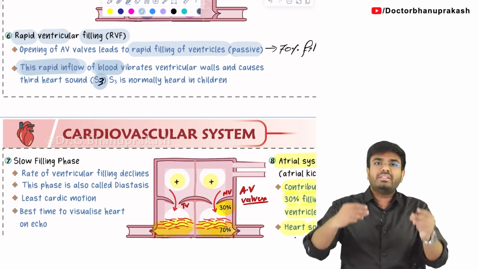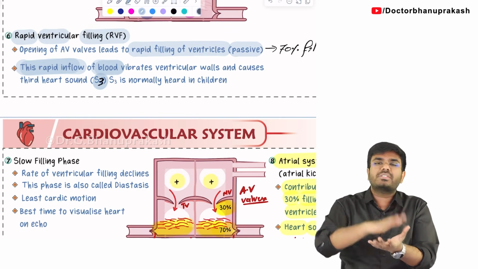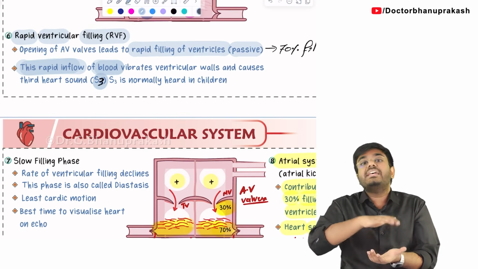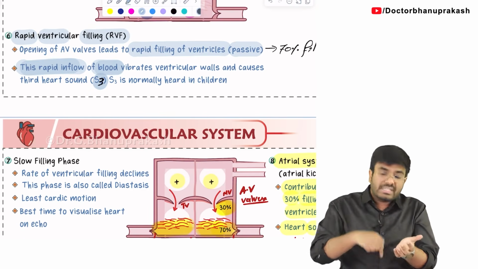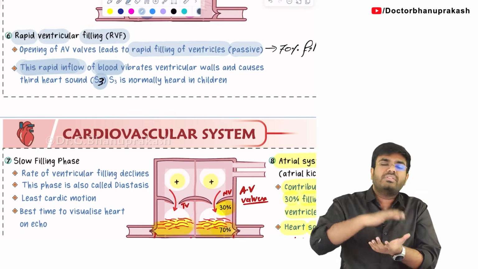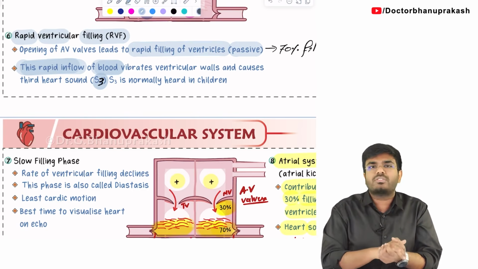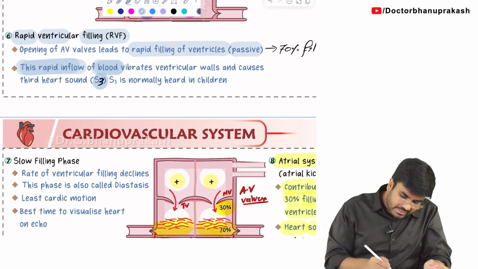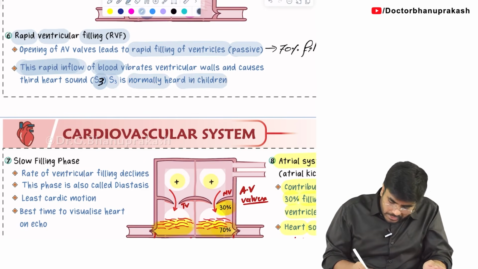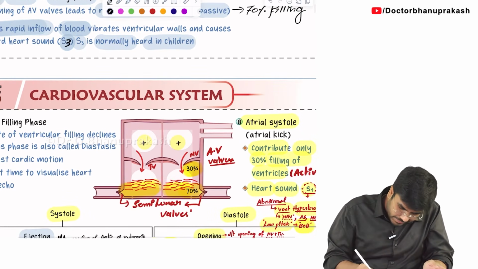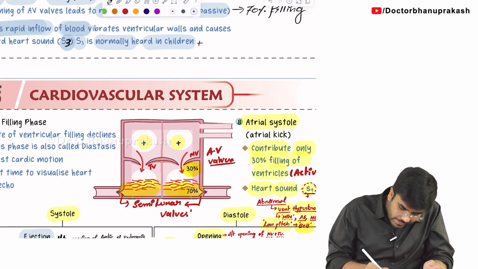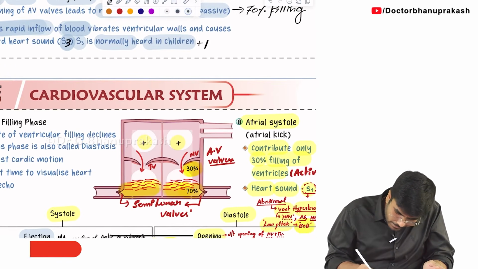S4, I have told you, is when the atria contract and 30% of the blood comes into the ventricles, creating the S4 heart sound. This S3 heart sound is due to the 70% of the blood coming and hitting the ventricular walls, causing vibrations in the ventricular walls and causing the S3 heart sound. This S3 heart sound can be normal in children and pregnancy. It can be normally heard in children as well as pregnancy.